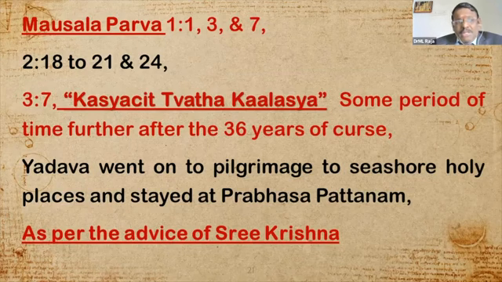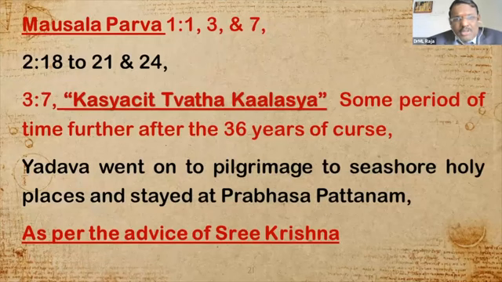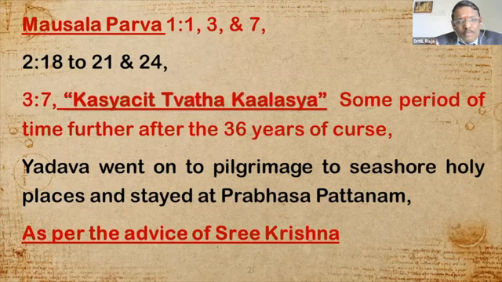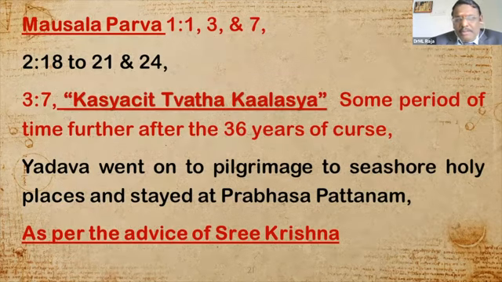And also Sri Krishna advised in the third adhyaya that all the Yadavas, because the worst calamity is going to happen, should go on pilgrimage to seashore places. So they went to spend some time visiting all the seashore pilgrimage and holy places, and they stayed for some time at Prabhasa Pattanam as per the advice of Sri Krishna. So it is not 36 years, but some time. It may be years also, months also, something. But it can be explained that the 5 years can be explained based on this.